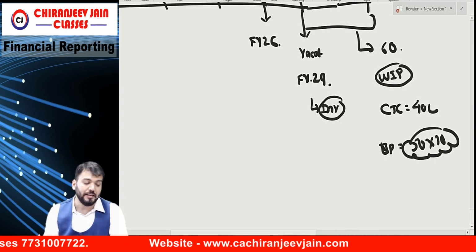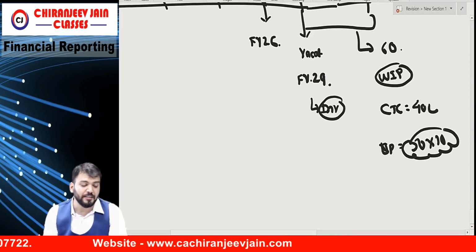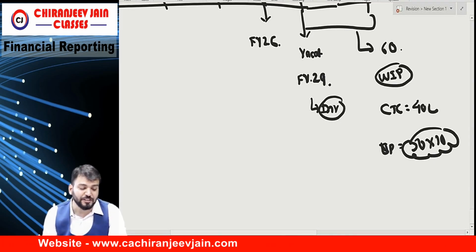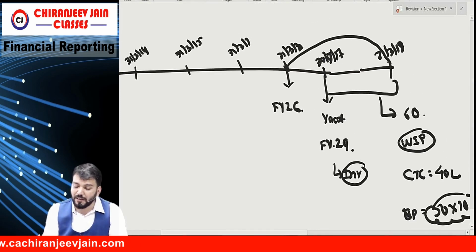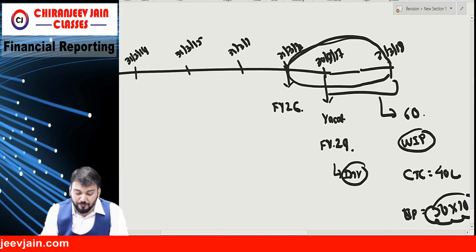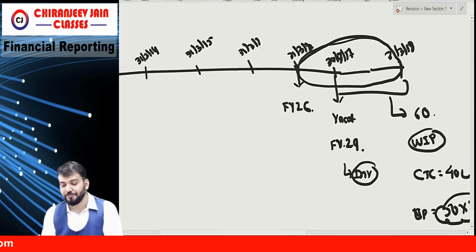Examine and show how the three events would be reported in the financial statements of X Limited for the year ended 31st March 2018. They want this year's information. What will happen as per Ind AS?